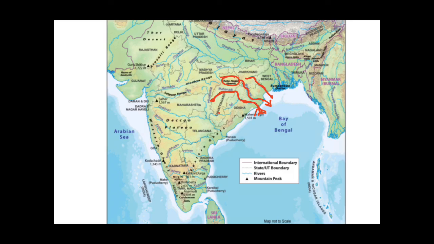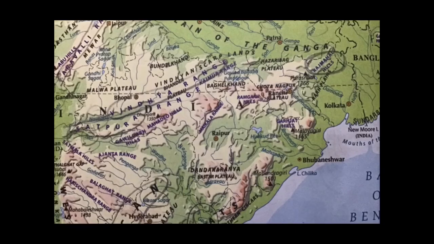So we just search out for some other map. So here you can see this is Sabarnarekha River originating from Jharkhand, and this is Brahmani River. This is also originating from Jharkhand, Chota Nagpur Plateau. And after that, this is Mahanadi River, which is originating from Chhattisgarh and entering in Odisha and then Bay of Bengal. This is Damodar, which is also originating from Chota Nagpur Plateau and enters in West Bengal and then in Bay of Bengal. So these are some of the east flowing rivers, peninsular rivers, which I have told you.